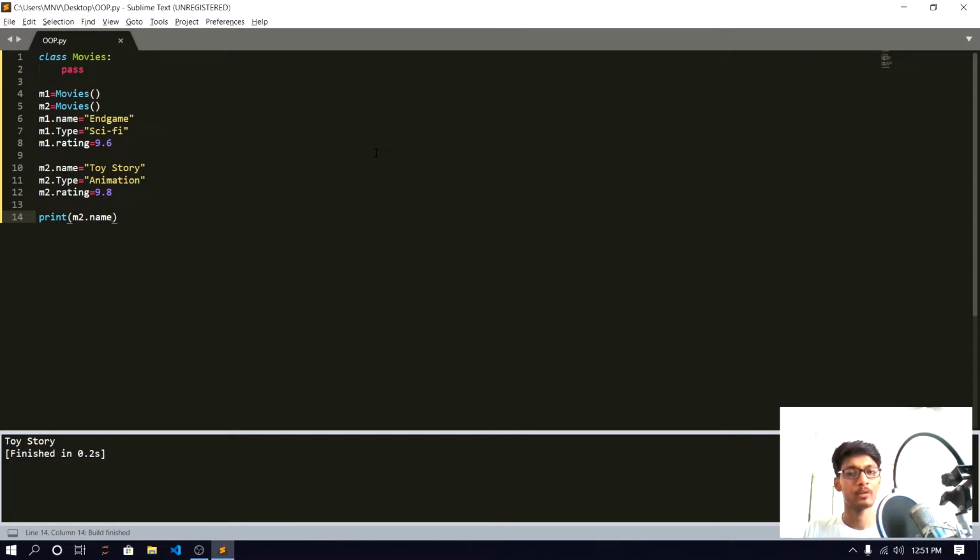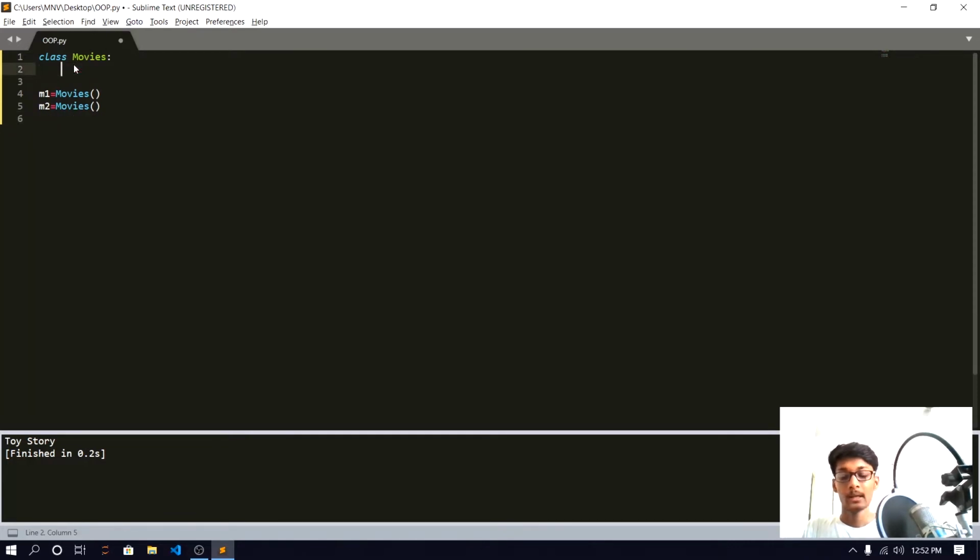Here you can see that whenever we create a new instance, we have to create m1.name, type, rating and all these things from scratch. You can see that this task is too boring. Whenever we create a new object, every time we have to create everything from scratch. So we can simply create all these things in our class, and whenever we need, we can just call that. So how can we create all these things? First I am going to erase all these things.